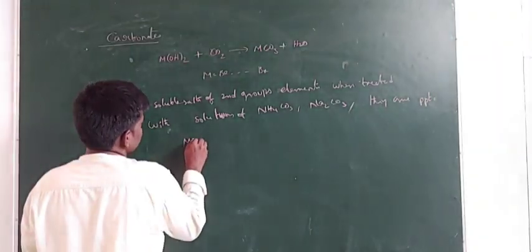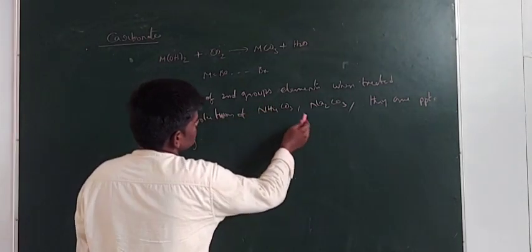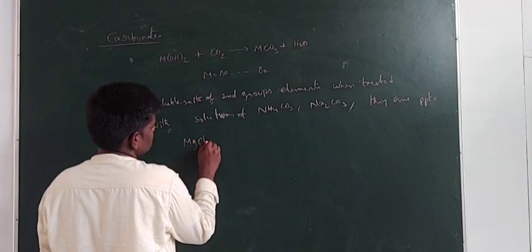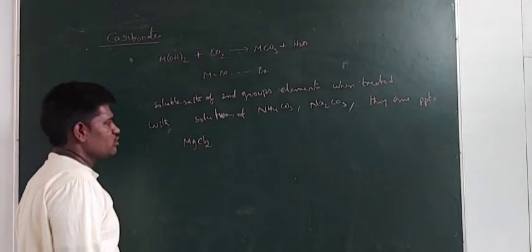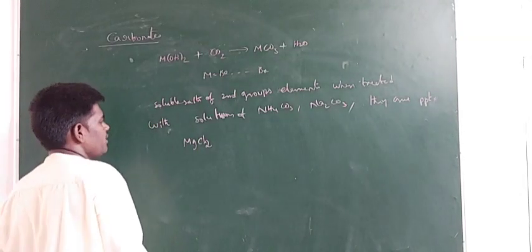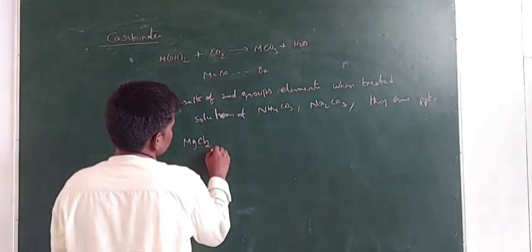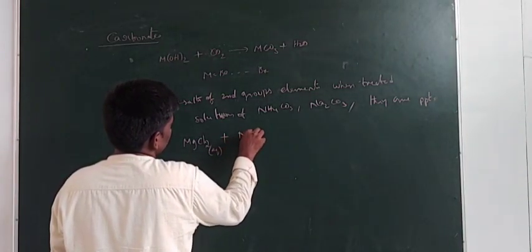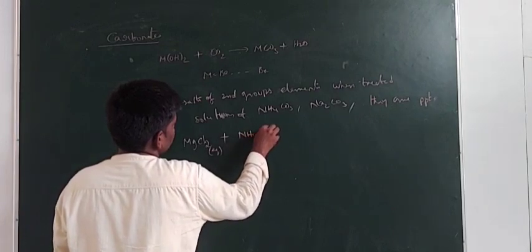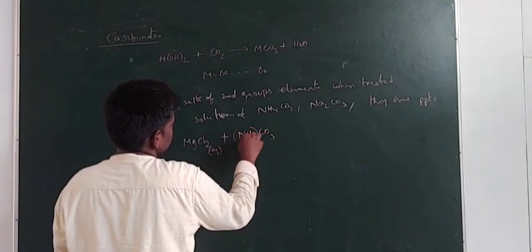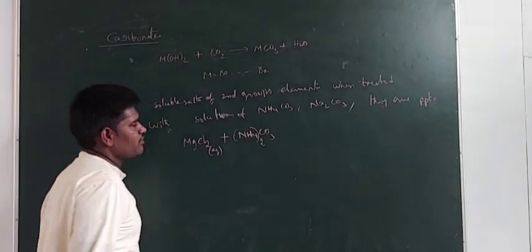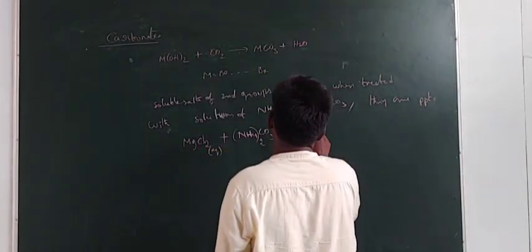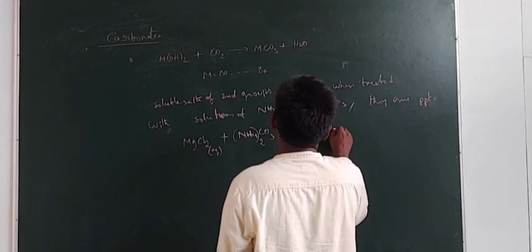For example, let us see. Take a soluble salt of the second group element, that is MgCl2. MgCl2 is a soluble salt, soluble in water, aqueous. When you treat this with ammonium carbonate, you get precipitated MgCO3.